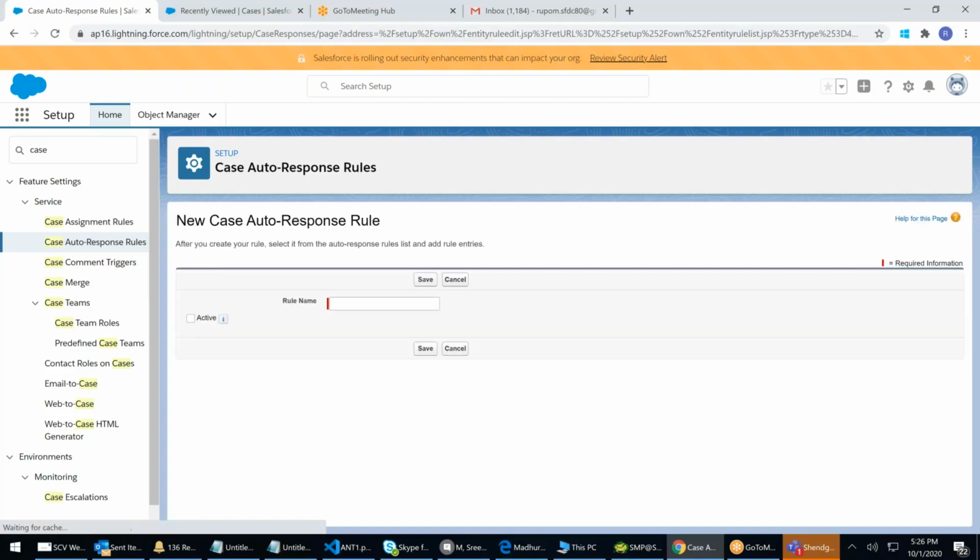Select new. It's asking me the rule name, and then it'll ask you the same thing. After you create a rule, select the auto response rule and list the rule entries. So I'm saying auto email. Right? I click on save.